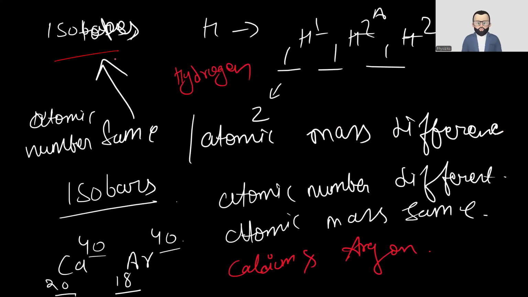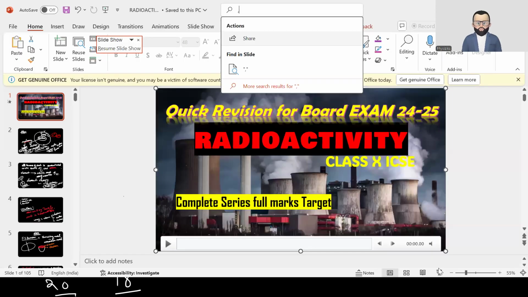So what are isotopes? Isotopes are atoms having the same atomic number, and the mass numbers are different. We can see the example of hydrogen: 1H1, 1H2, 1H3. You can see this is the atomic number, so the atomic numbers are the same, 1, 1, 1, but the atomic masses are different.